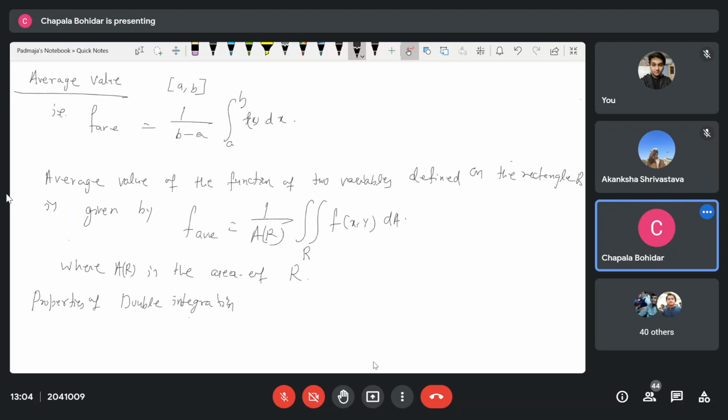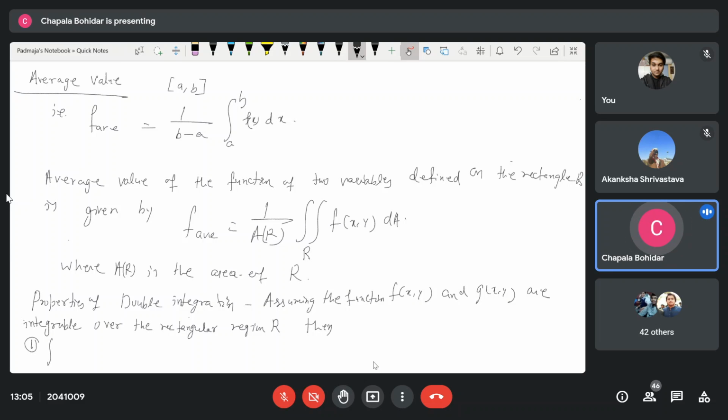Now, properties of double integration. Assuming the functions f(x, y) and g(x, y) are integrable over the rectangular region R, then one: the double integration over the region of f(x, y) plus g(x, y) dA is equal to the double integration over the region of f(x, y) dA plus the double integration of g(x, y) dA.